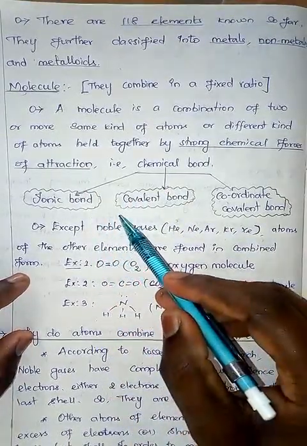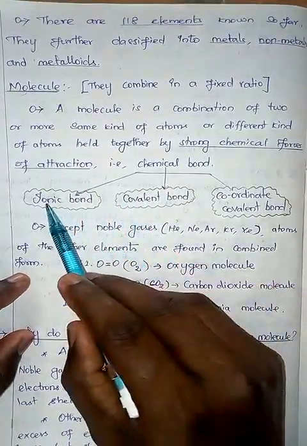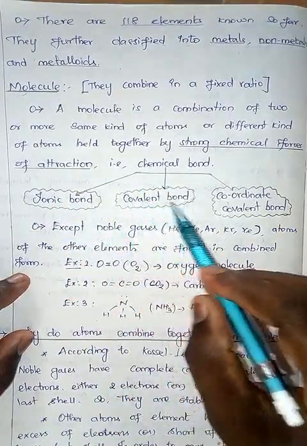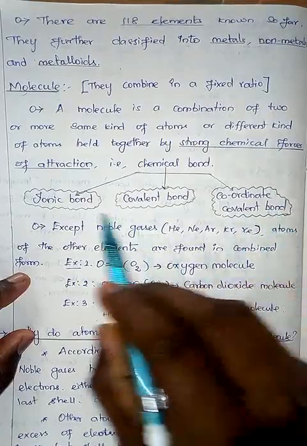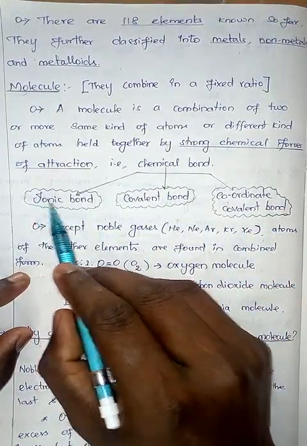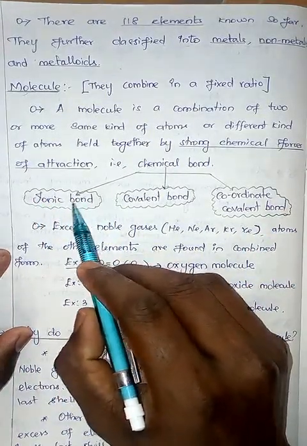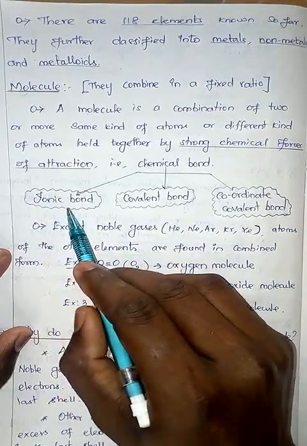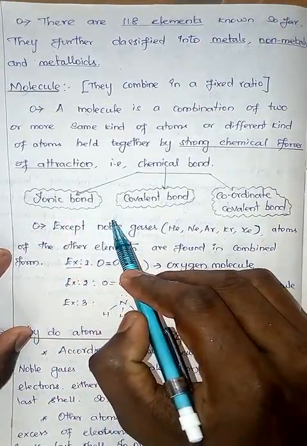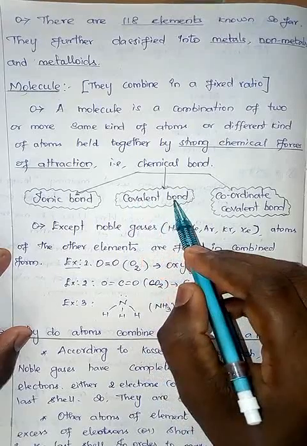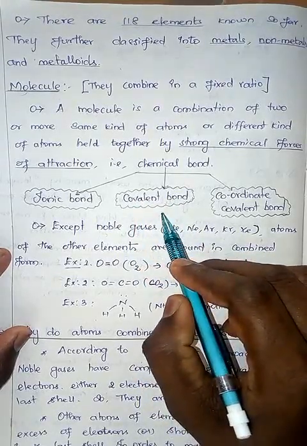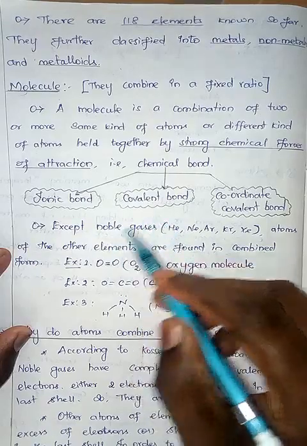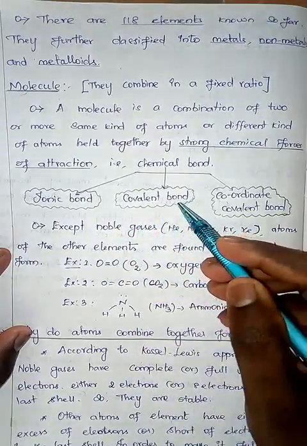In your lower class, we have studied that chemical bonds are further classified into ionic bond, covalent bond, and coordinate covalent bond. You know very well, ionic bond means transfer of electrons takes place from a metal to a non-metal, whereas covalent bond is formed by mutual sharing of electrons between equal electronegativity elements or between non-metals.